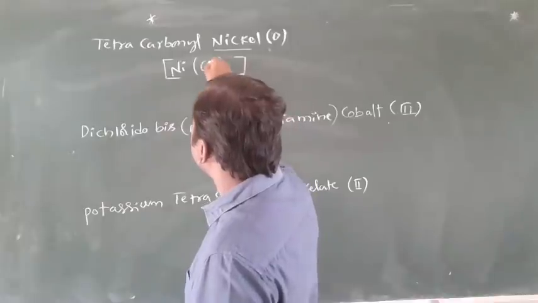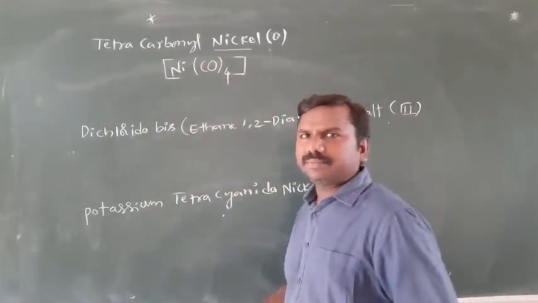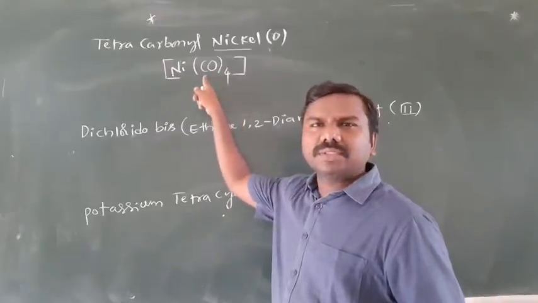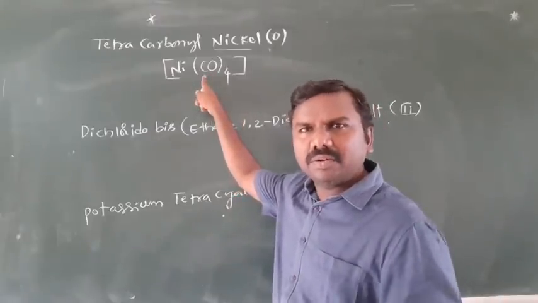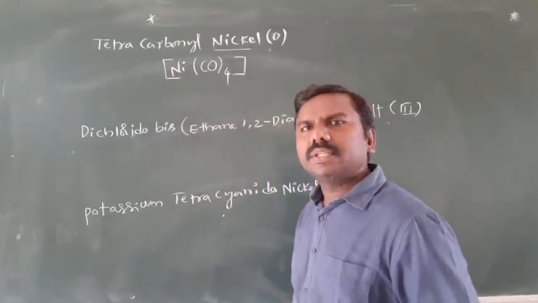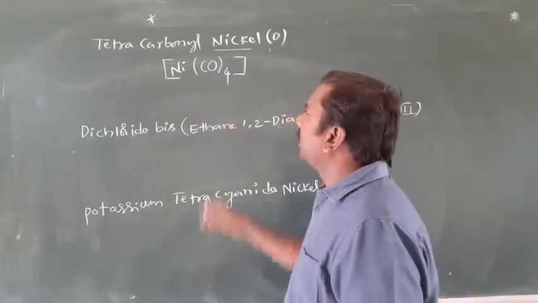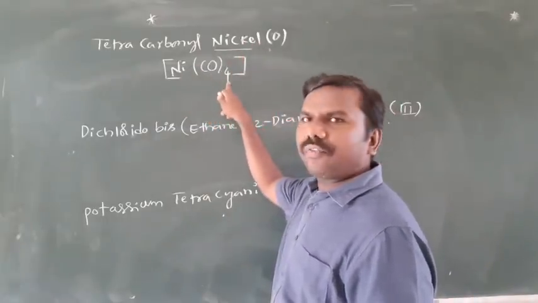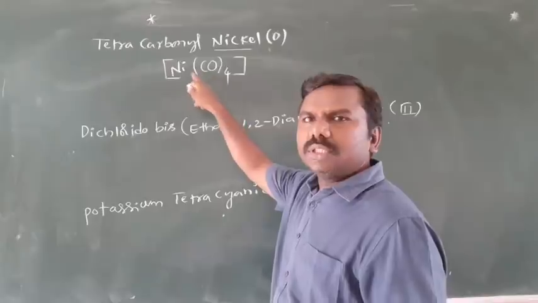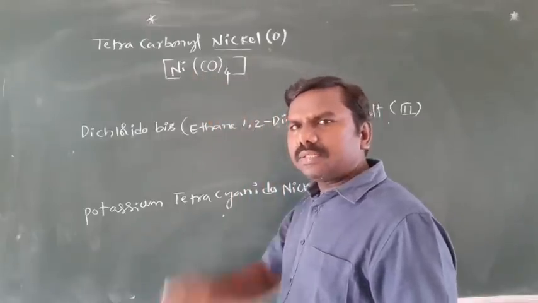Carbonyl, C capital O. 0 is the oxidation state. 4 into 0, because carbonyl is a neutral ligand, 0. x plus 4 into 0 equal to 0, no charge. Final is 0. This is the right formula. Very simple. Nickel, tetra 4, carbonyl CO. So x plus 4 into 0 equal to 0, then 0.